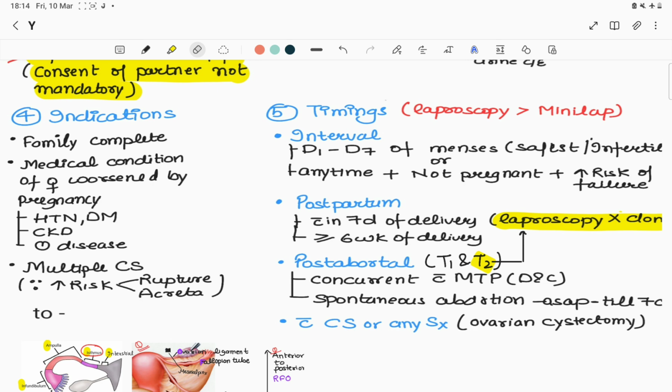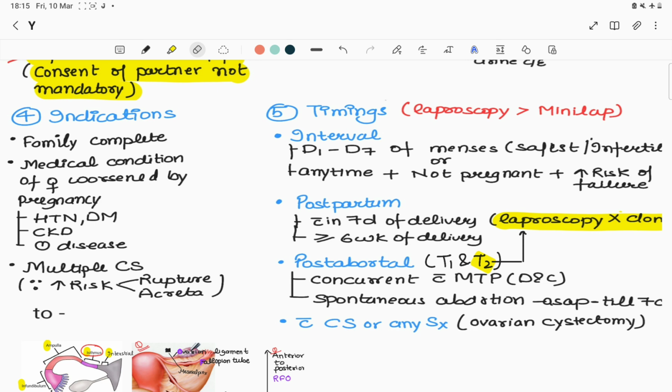Then interval ligation is done on day 1 to day 7 of menses because it is considered to be the safest or infertile period, as there are no chances of pregnancy. If it is done at any other time, make sure the patient is not pregnant, and we have to inform her that there is an increased risk of failure of this procedure.